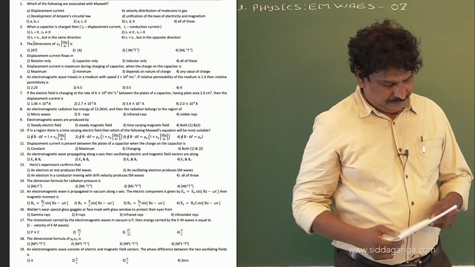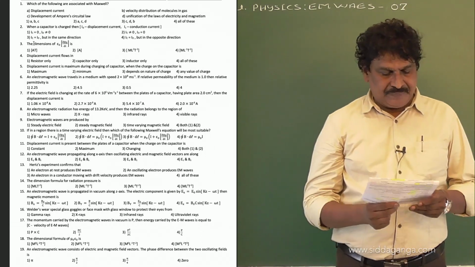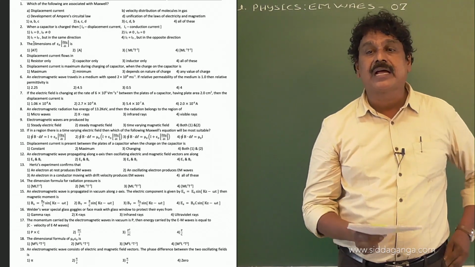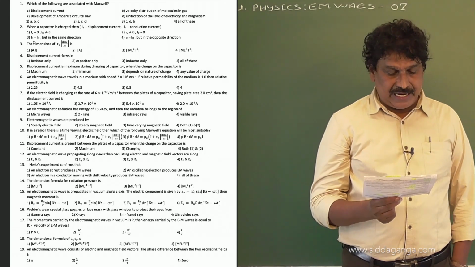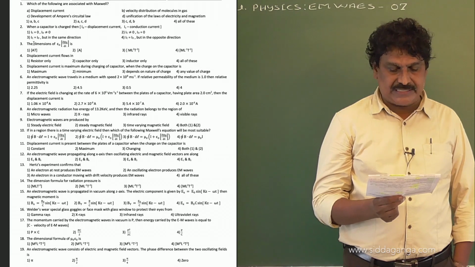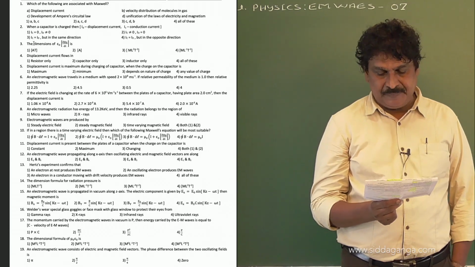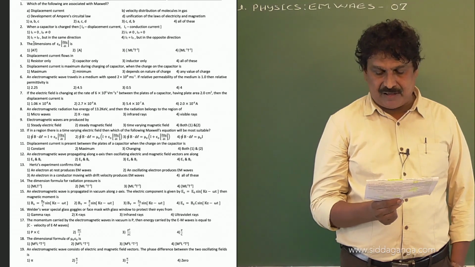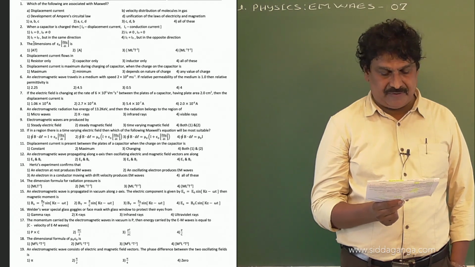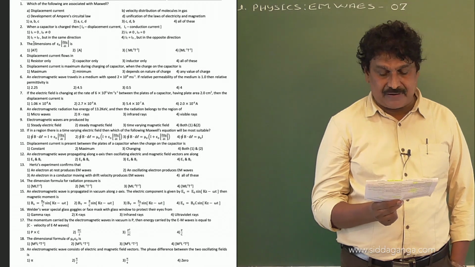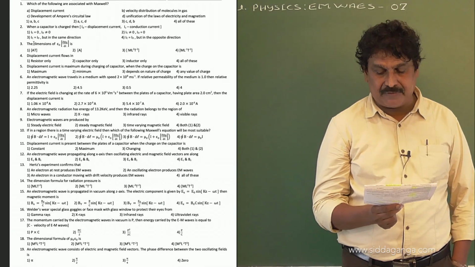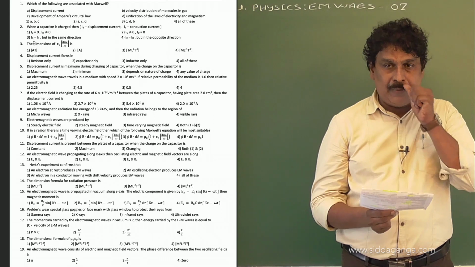Now, we have question number 13. Hertz experiment confirms that, see the options: an electron at rest produces electromagnetic waves; an oscillating electron produces electromagnetic waves; an electron in a conductor moving with drift velocity produces electromagnetic waves; all of these.